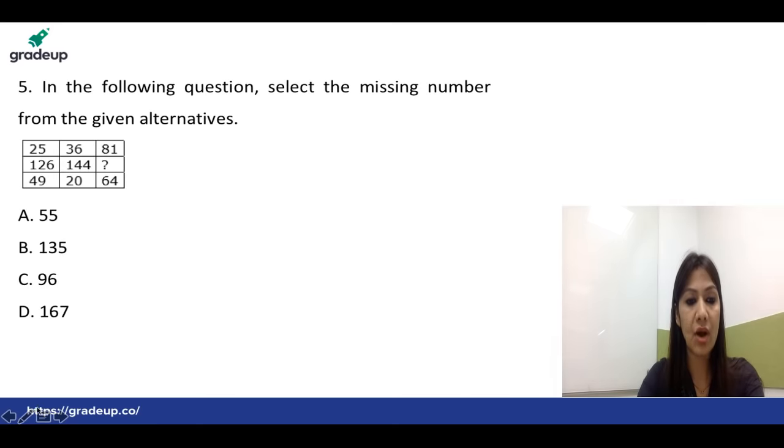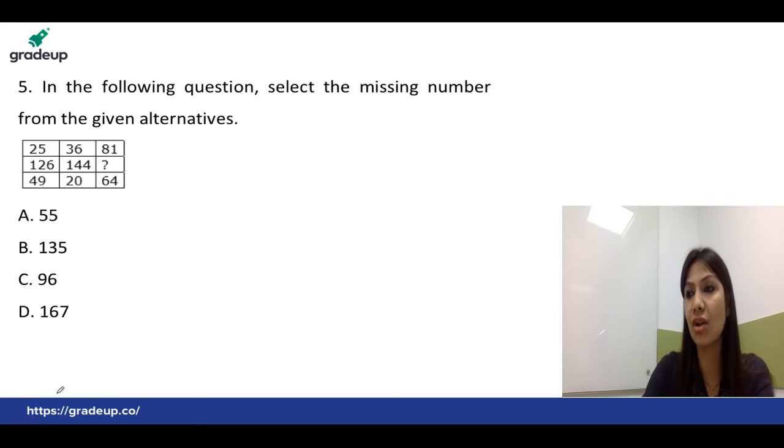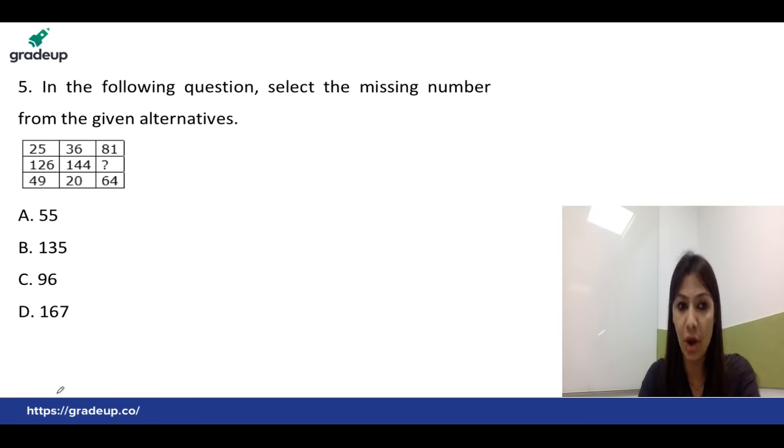Okay, let's check out the next question. So this is the question of number puzzle. Students, whenever the questions of number are there in your examination, whether the question is of number series or number puzzle or maybe number analogy, the methods are always the same, just the presentation changes according to the definition of the topic. Right now we can notice one simple point here, that we have been given 9 numbers in the form of a rectangular box, and we have to replace this question mark with the help of the options. We have 4 options as 55, 135, 96 and 167.